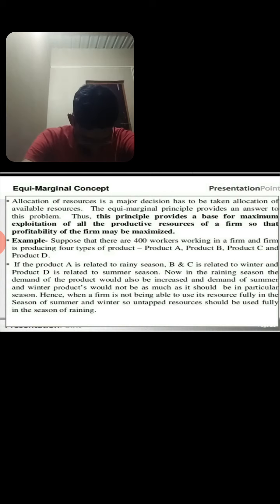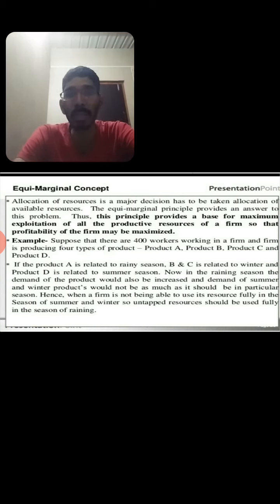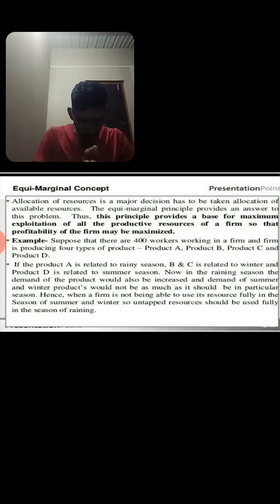The equimarginal principle means that in the firm or the company we have to maintain an equal combination of all the factors of production. They have to apply the equal contribution of all the factors of production.